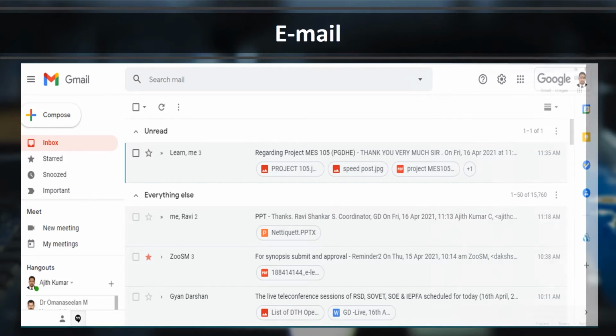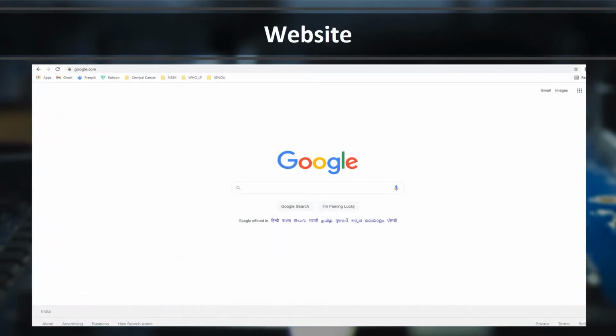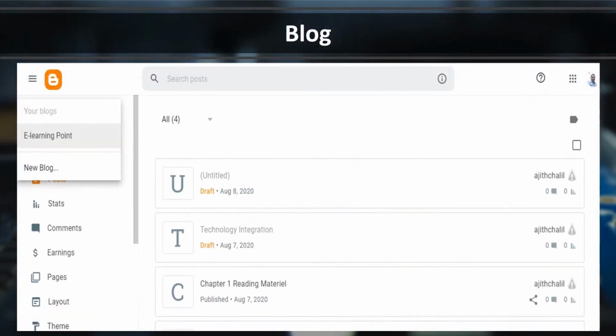The second technology I was saying, website. There are facilities for creating your own website. So as a teacher, if you create your own website, you can share your teaching learning resources which are digital in nature through your website. So this is another technology. Blogs also you can use, of course, in languages and all.